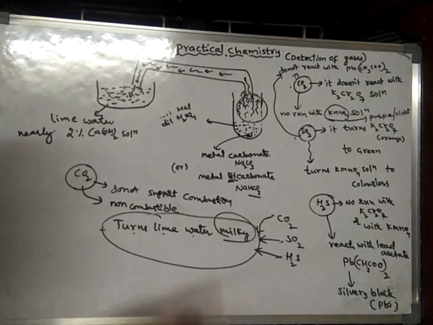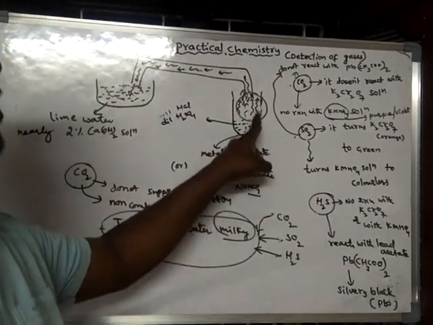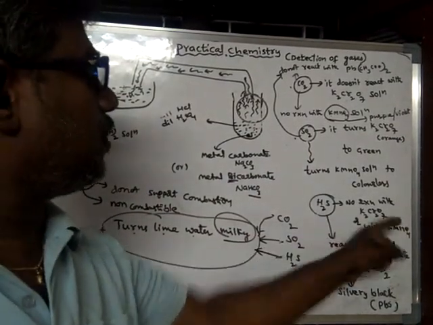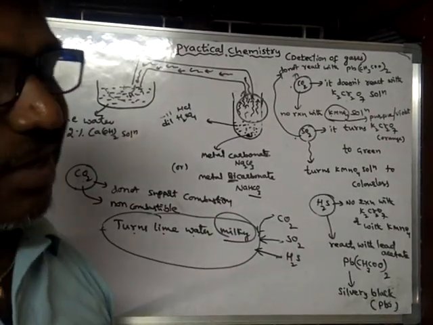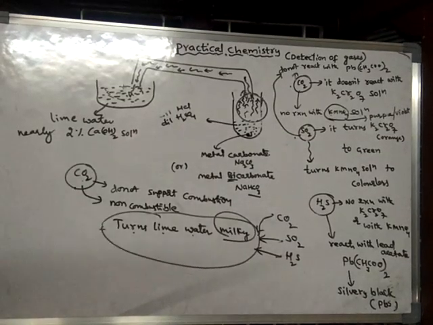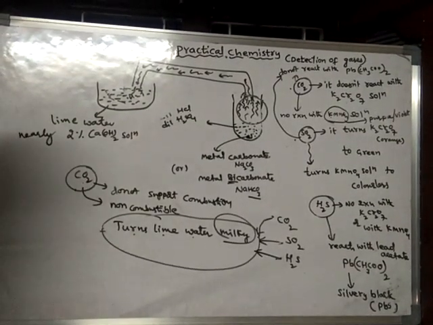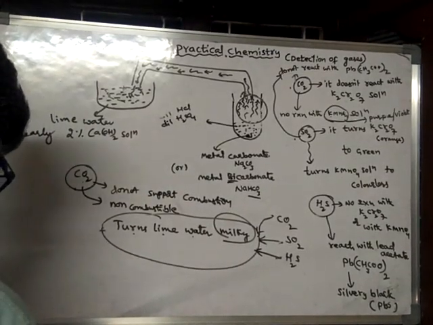Suppose it is H2S gas: it does not react with K2Cr2O7 or KMnO4. It simply reacts with lead acetate and produces a silvery black substance known as lead sulfide. So the detection of carbon dioxide is finished.